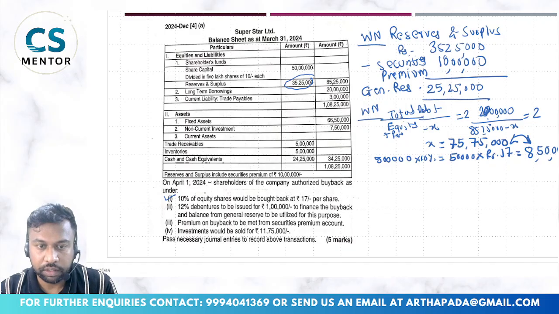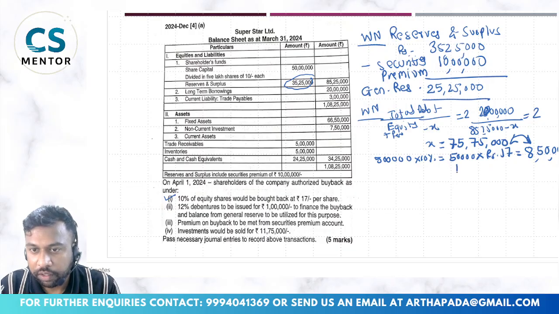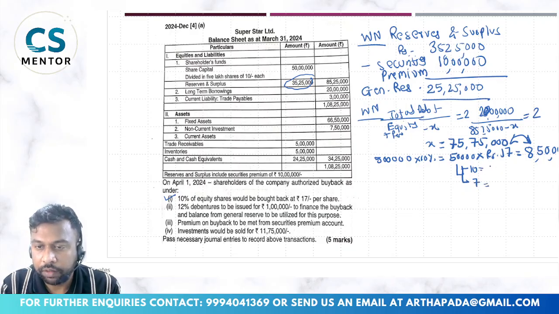So this is done. Then what we are doing? This we will also split: 10 rupees for face value and 7 is towards premium. So 5 lakh and 3,50,000.